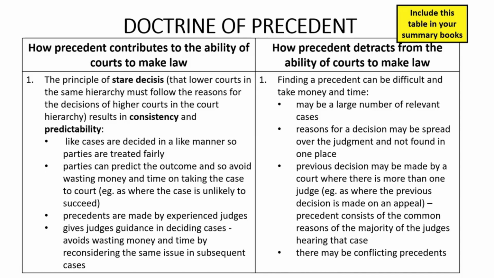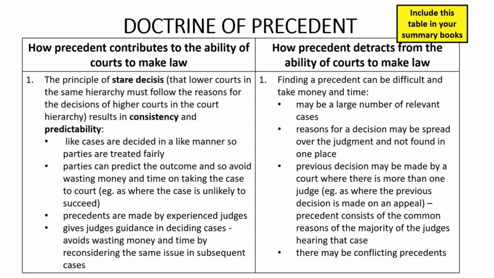As I explained in the precedent refresher video, the law of negligence was developed over 100 years as cases came before the courts, and in fact, it is still being developed as new cases come before the courts. The judgments in all of these cases have contributed to the gradual development of the law of negligence, and so to fully understand the law of negligence, it's necessary to read a large number of court cases.